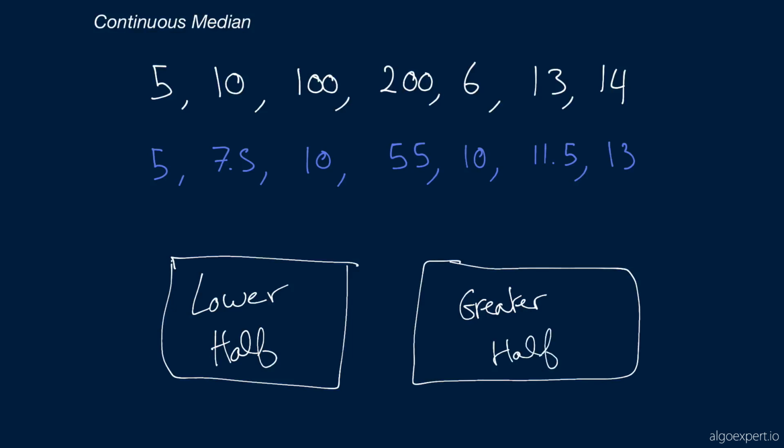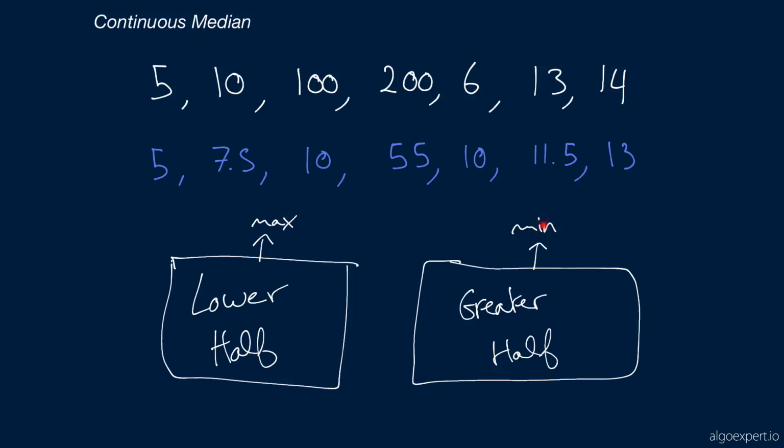that we've been throwing to or inserting in this data structure. And on top of that, we'd like to have here the maximum value in the lower half, and we'd love to have the minimum value in the greater half. Because if we have the maximum number in the lower half and the minimum number in the greater half, then we can always compute the median, right?